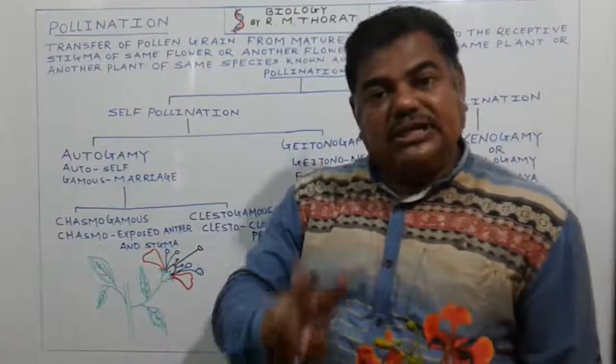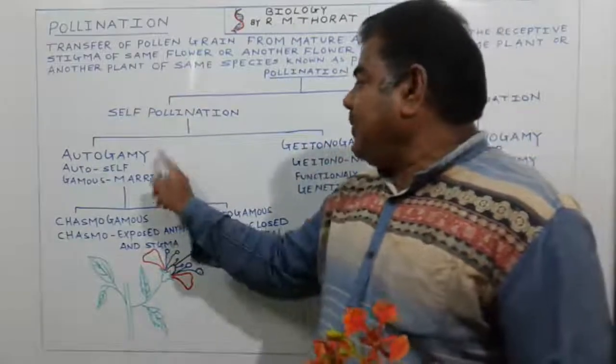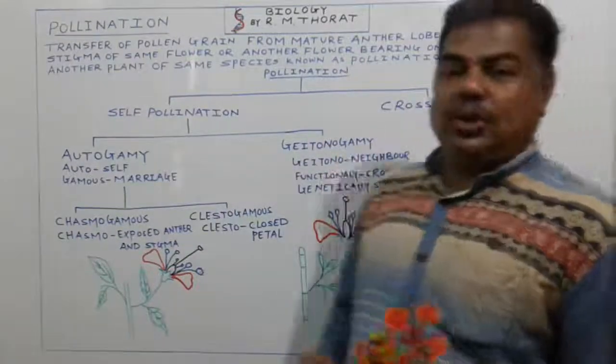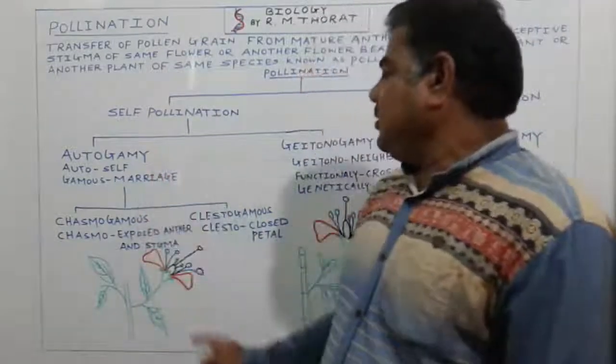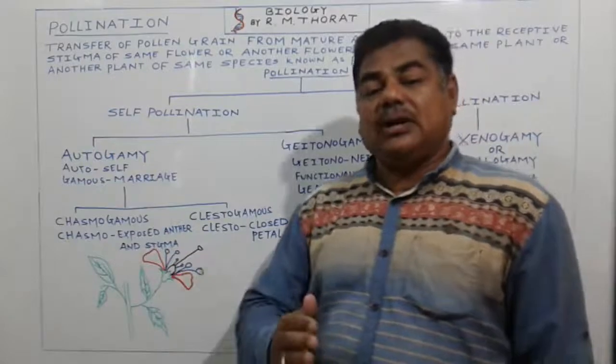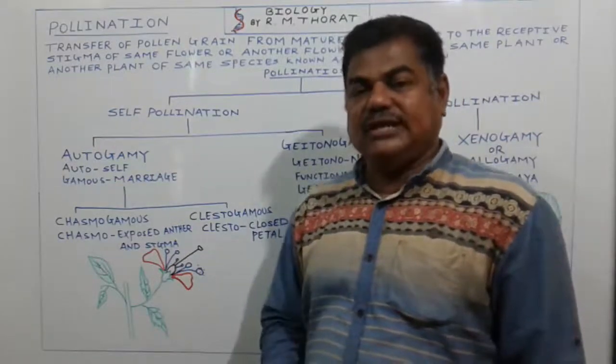Self pollination is of two types. One is autogamy and the second one is geitonogamy. Now see here, this is autogamy. There are some examples. Oxalis is one example.